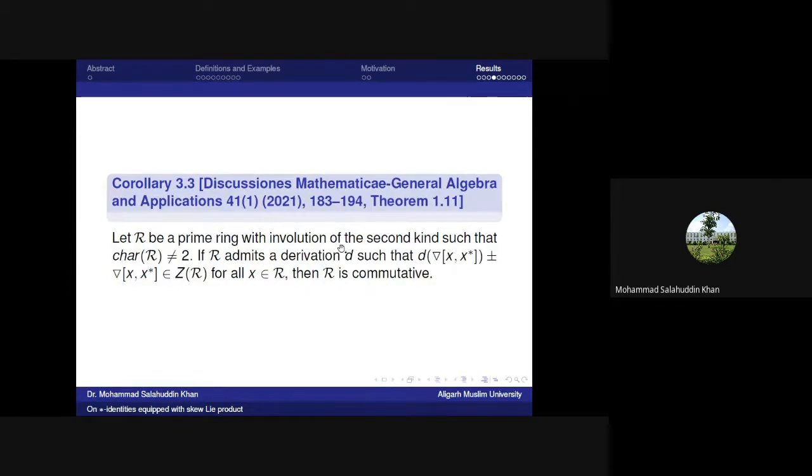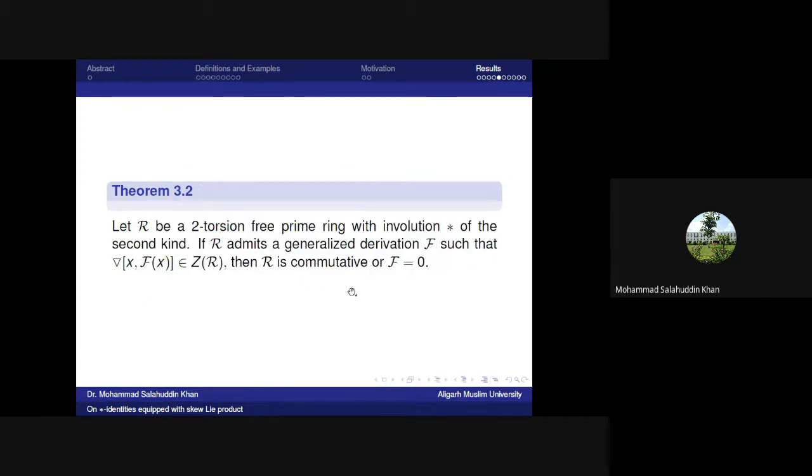The next corollary is Theorem 1.11 in the published paper. Let R be a prime ring with involution of the second kind of characteristic not 2. If R admits a derivation d satisfying the condition that d of the skew Lie product of x and x star plus or minus the skew Lie product of x and x star belongs to the center, then R is commutative.